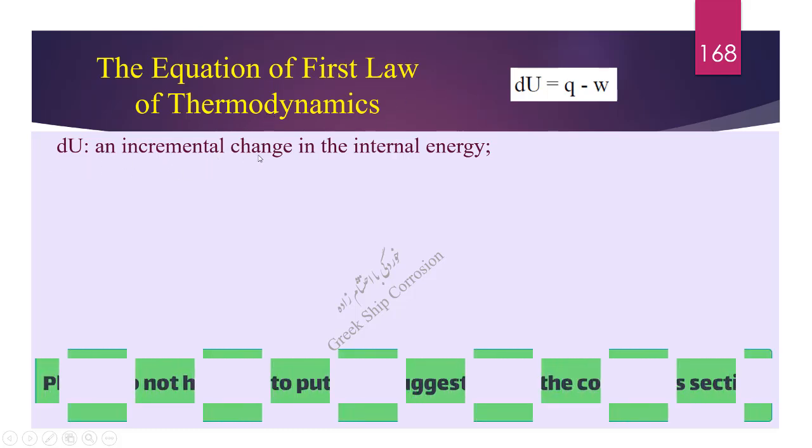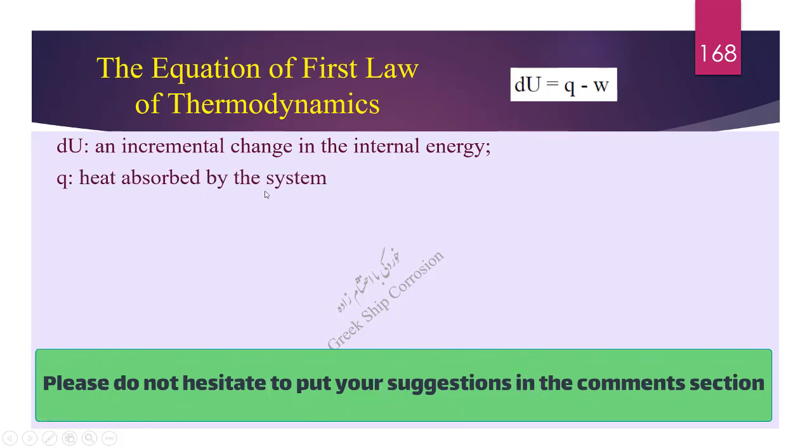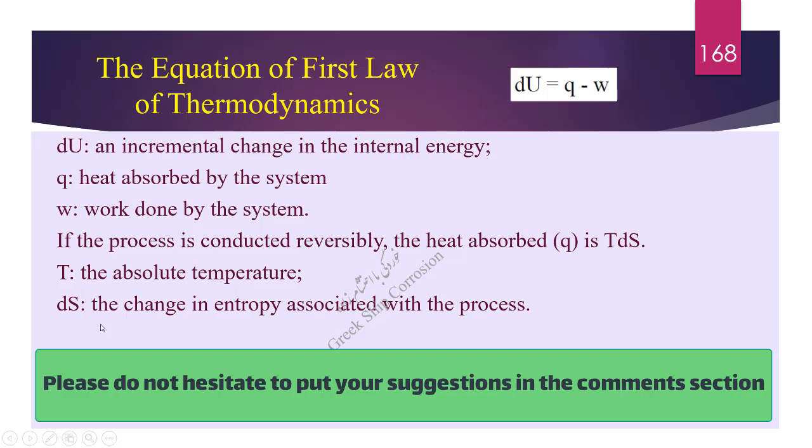dU, an incremental change in the internal energy. Q, heat absorbed by the system. W, work done by the system. If the process is conducted reversibly, the heat absorbed is T times dS. T, the absolute temperature. dS, the change in entropy associated with the process.